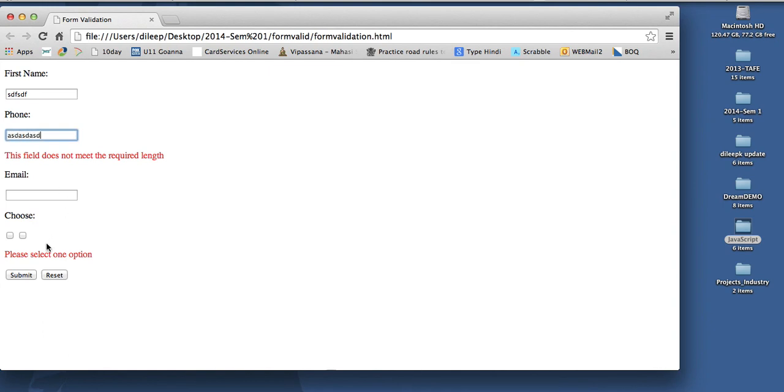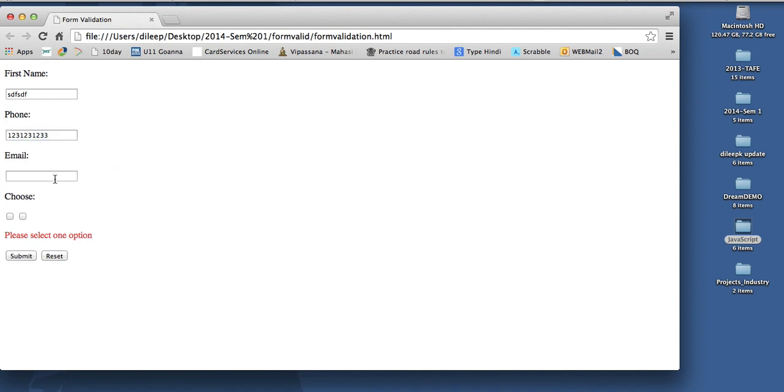Let me try to put a phone. So it requires 10 characters. 1, 2, 3, 4, 5, 6, 7, 8, 9, 10. And now it says the field does not meet the required type. So now it's 10, and you can see now it's okay.